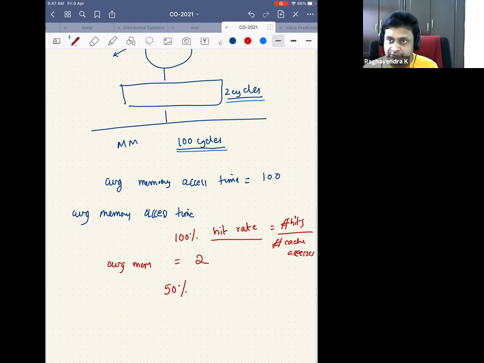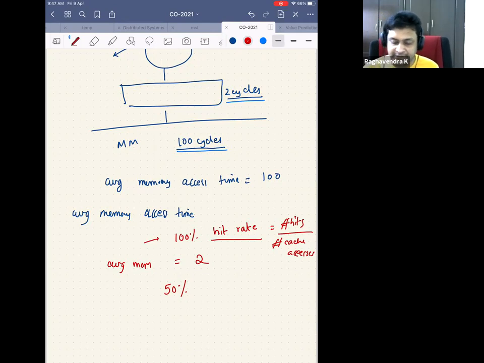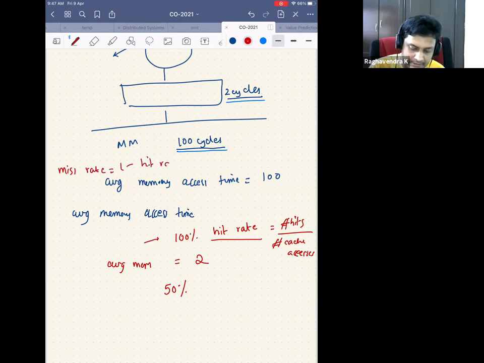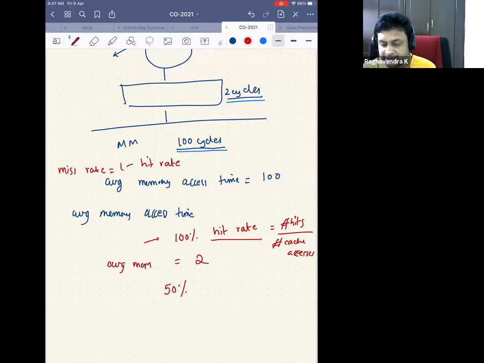Miss rate is the number of misses divided by the number of cache accesses. In this case, the miss rate is 0. So miss rate is nothing but 1 minus hit rate.